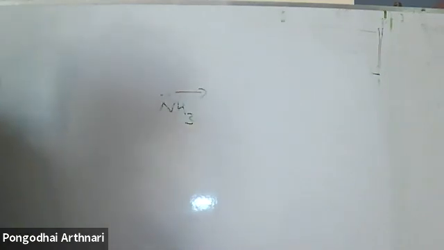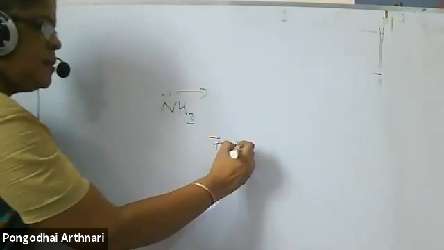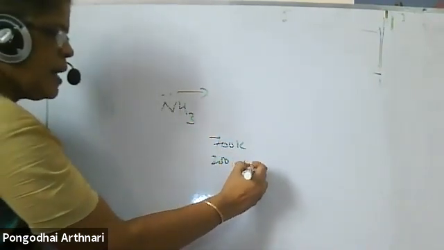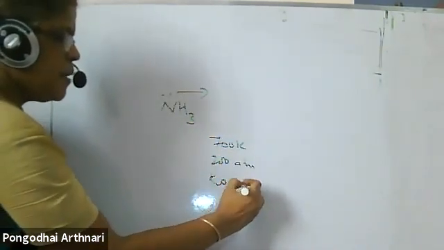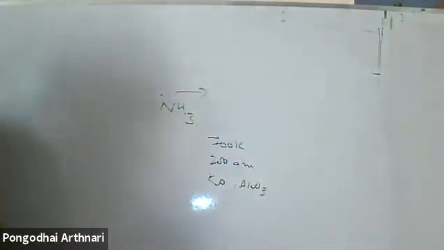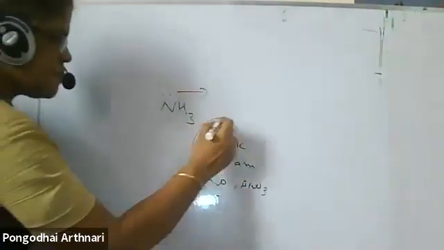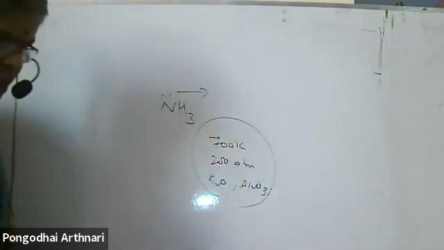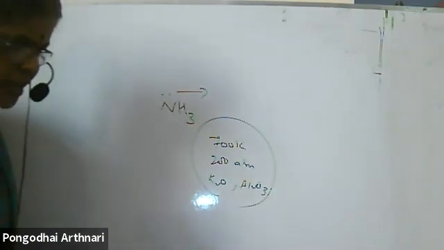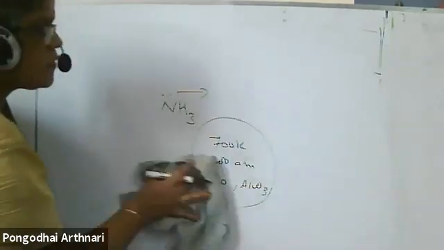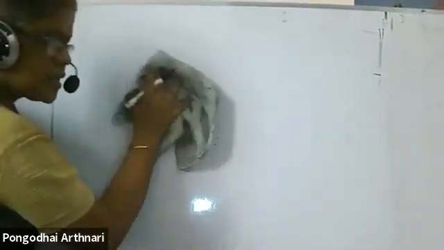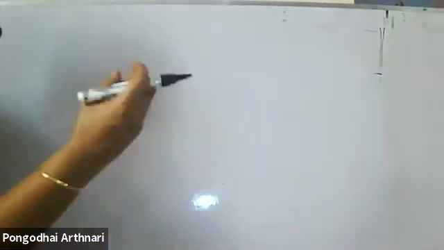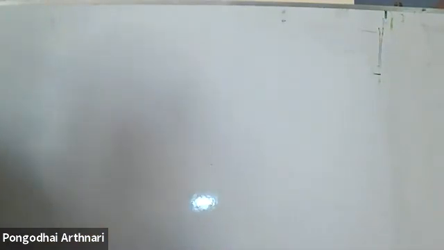Mention the conditions required to maximize the yield of ammonia. I told you: 700 Kelvin, 200 atmosphere, and potassium oxide and aluminum oxide acting as catalysts. Therefore, these are the things added to get a better yield. How does ammonia react with a solution of copper? We have seen tetraamminecopper(II) ion is formed, which is a blue color solution.